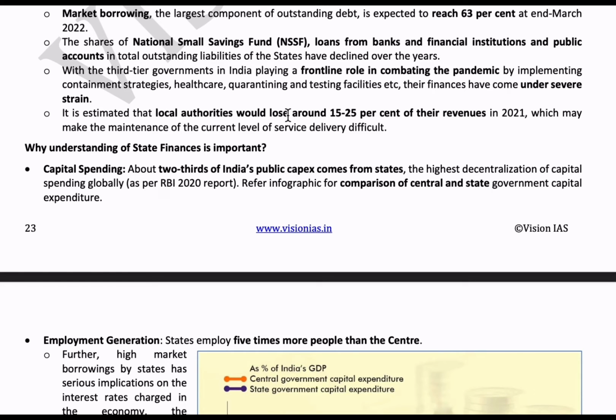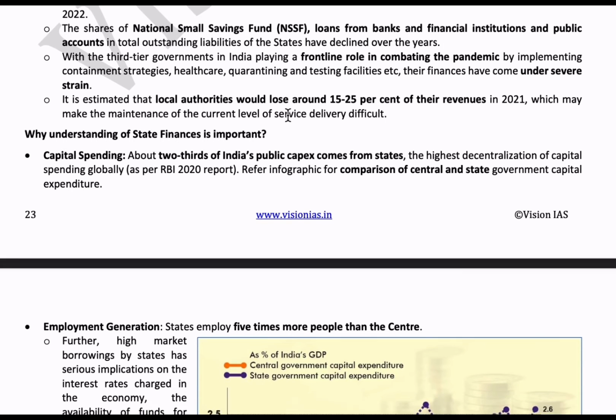RBI report has estimated that the local authorities would lose 15 to 25% of revenues in 2021, and this can make maintenance and services at local level very difficult. If you observe in the current affairs also, we can see that many local authorities are protesting against the government due to lack of budget sanction for them. So this is about the thing.